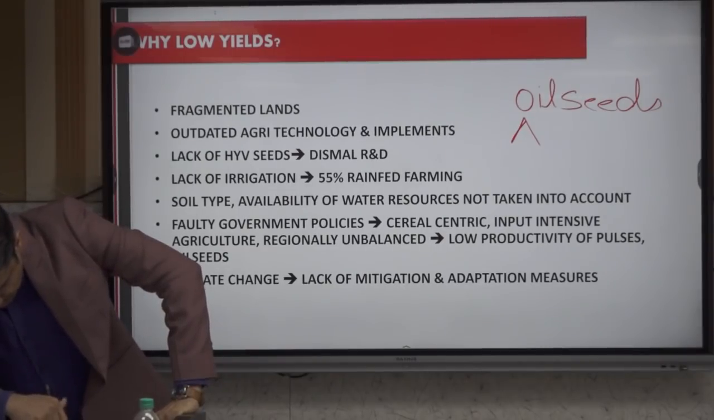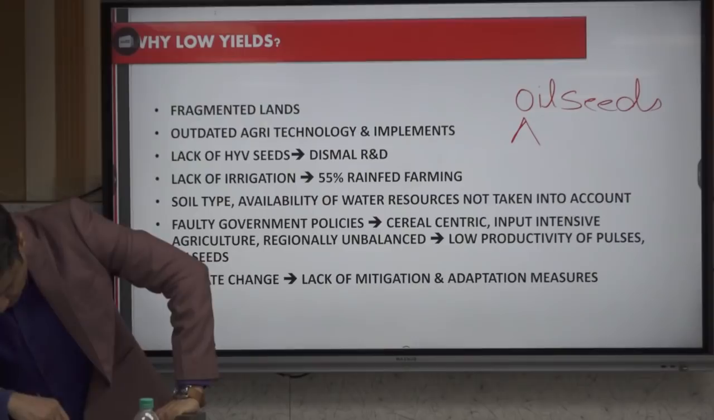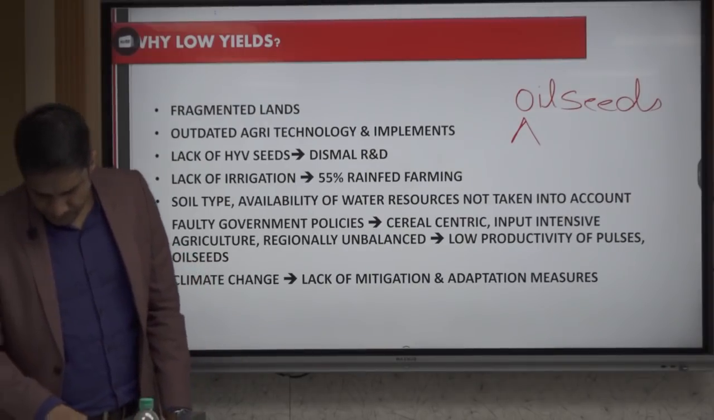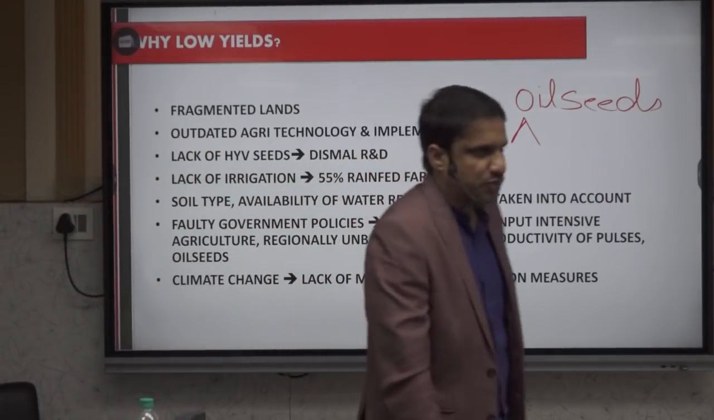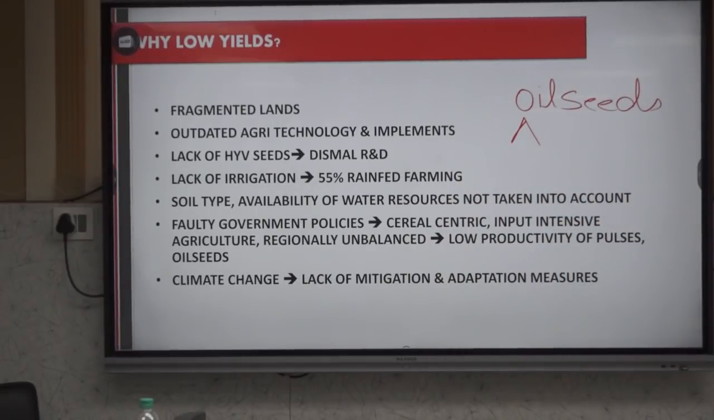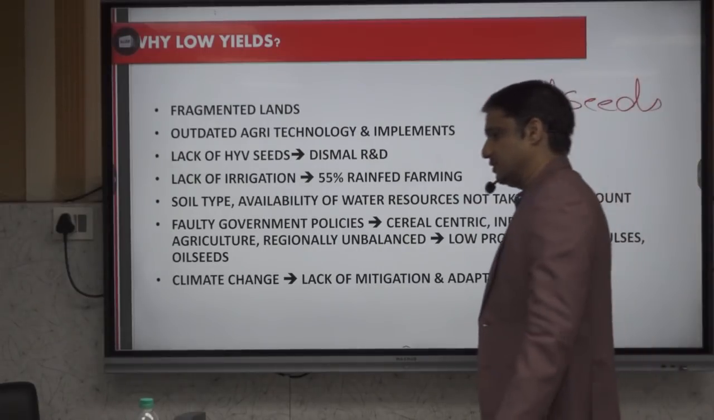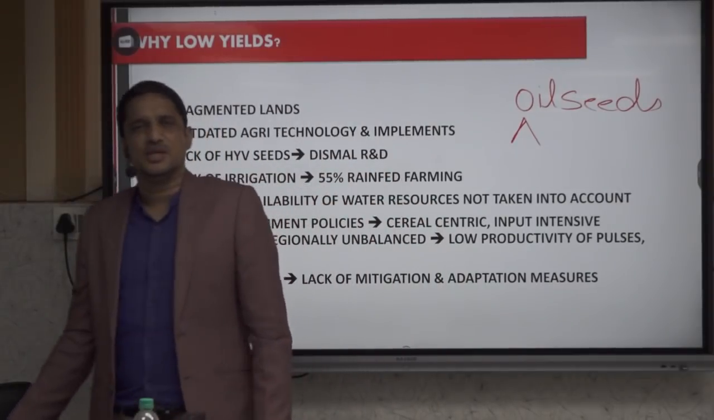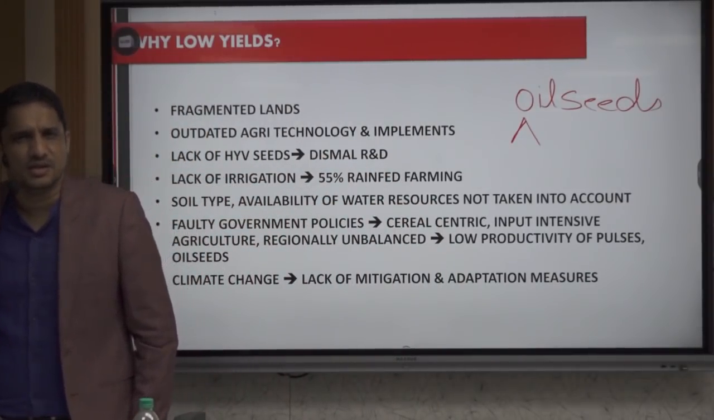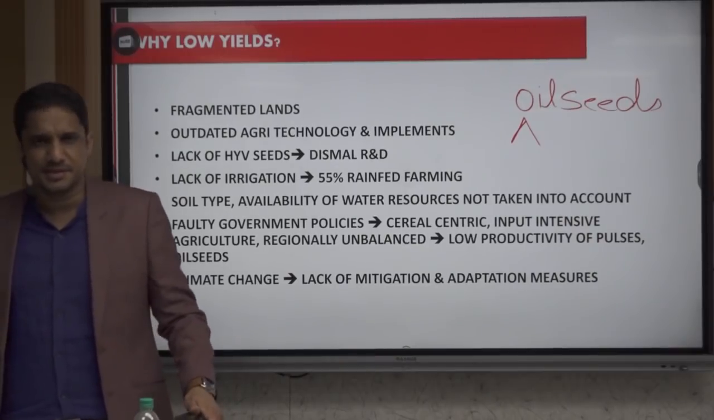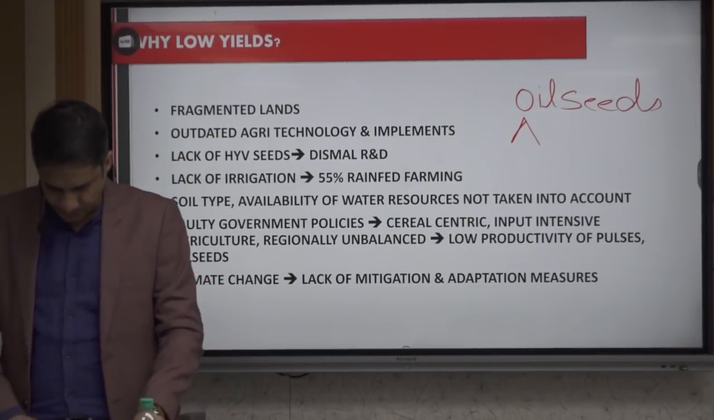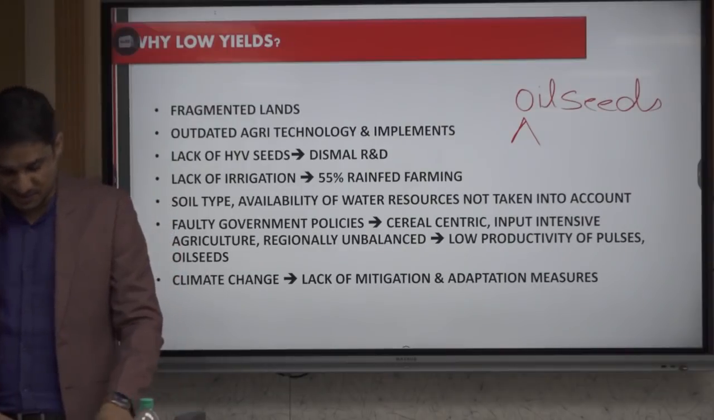Then Zaid is there. Zaid is March, April, May, June. Usually there is no rainfall in this time. So Zaid is possible only in case of irrigated areas. Write this down: for Zaid season, irrigation is a must. And that is the reason we usually grow vegetables in the Zaid season, cucumber and all these things. Water guzzling crops.